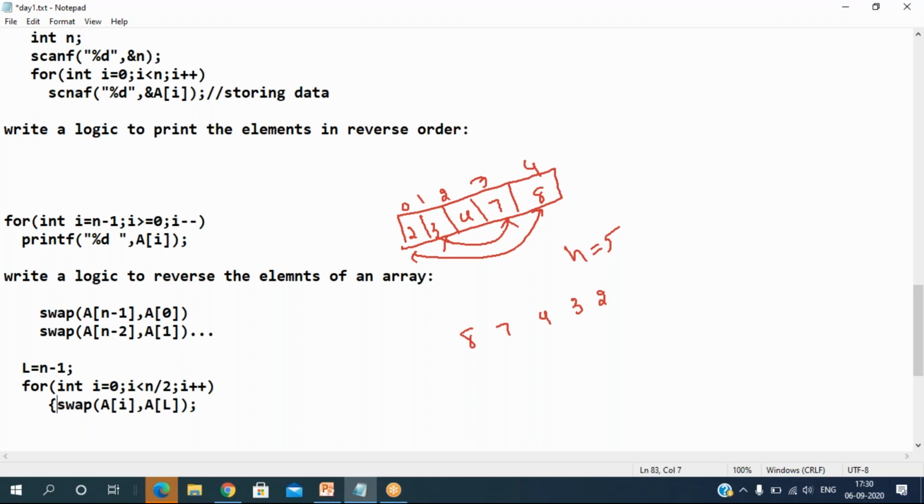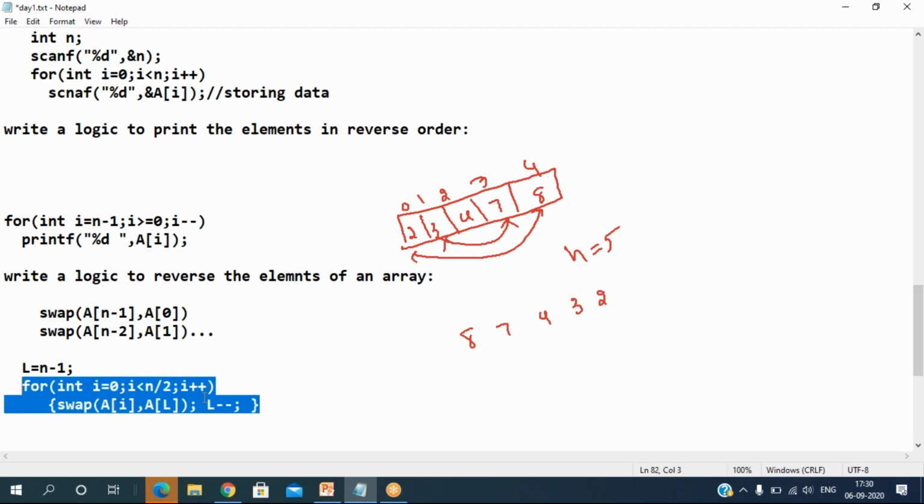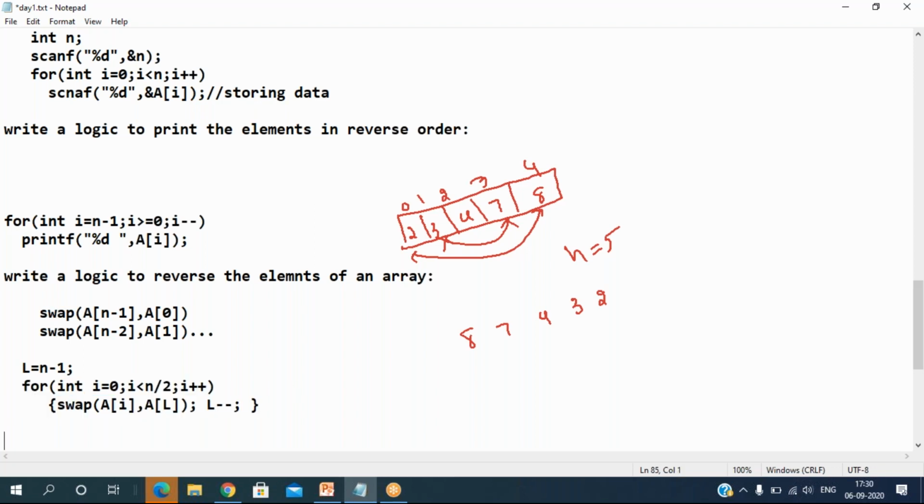Sometimes the code snippet they give is like this, and you have to write L minus minus. If you miss this, then every element will be swapped with the last element only. So that's very important. This is the very simple way to reverse the elements of the array.